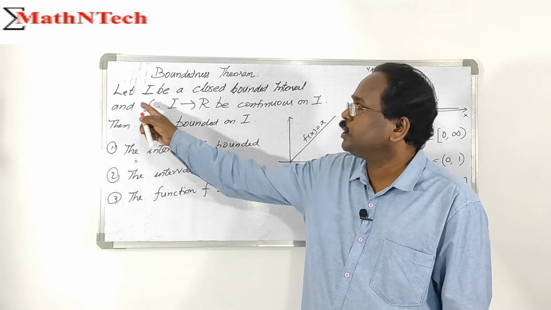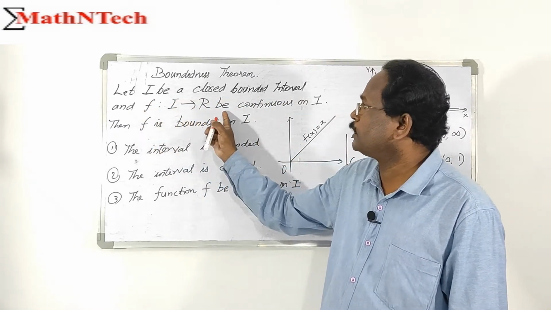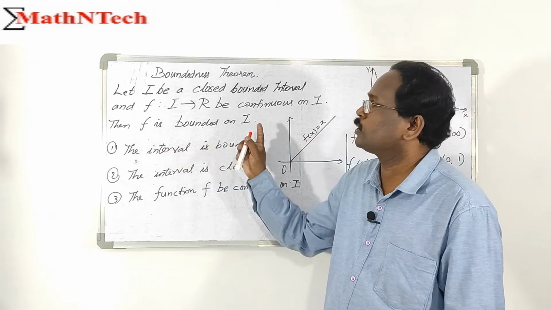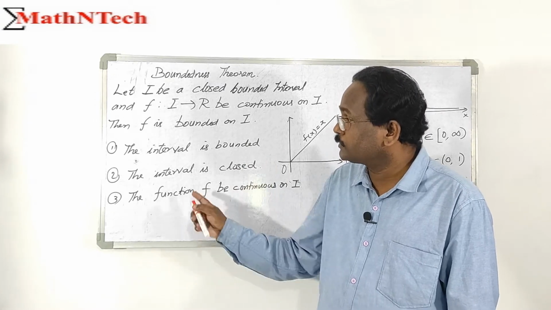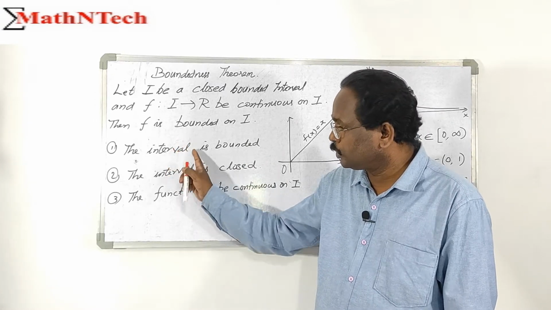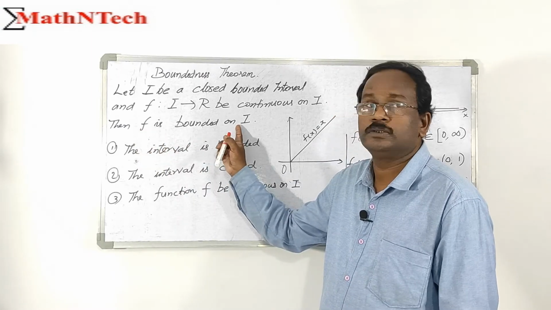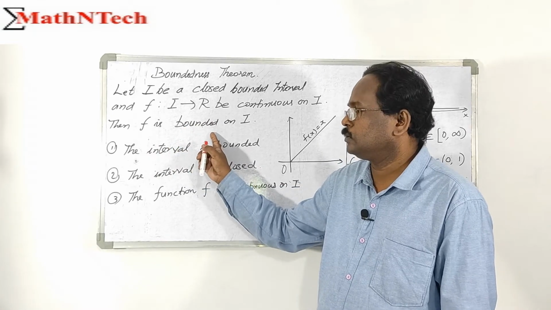Our statement is: let I be a closed bounded interval and f from I to R be continuous on I. Then the function f is bounded on I. If we relax any one of the hypotheses, the conclusion fails. That is, the function is not bounded.